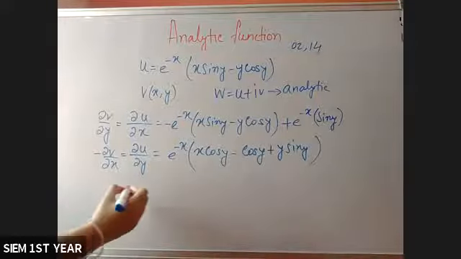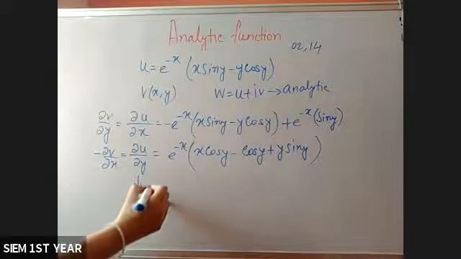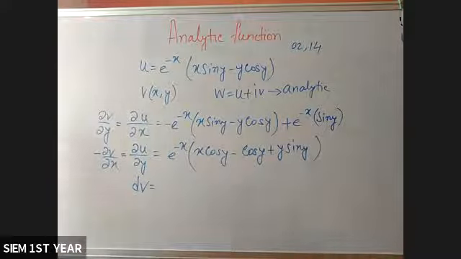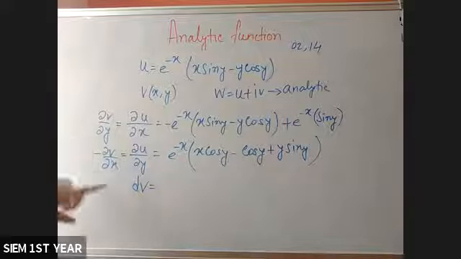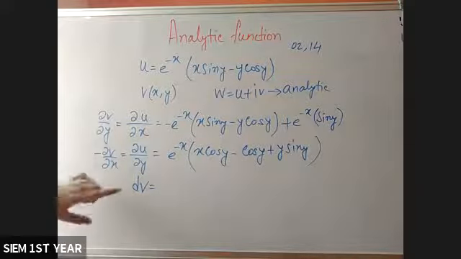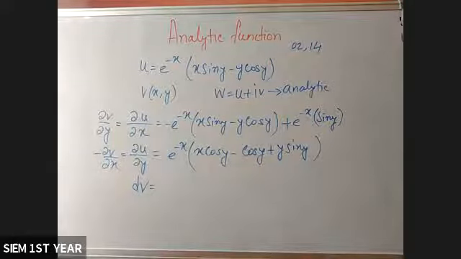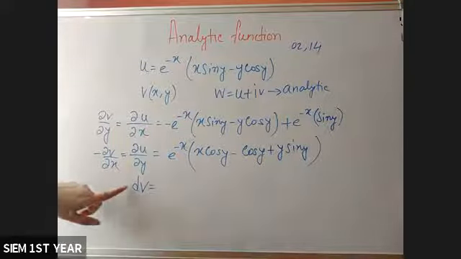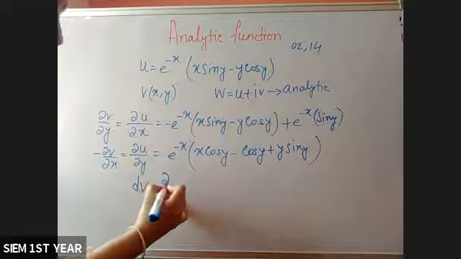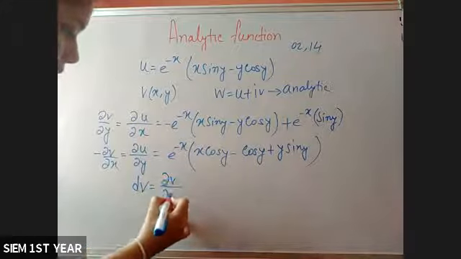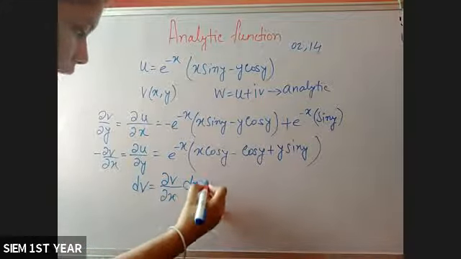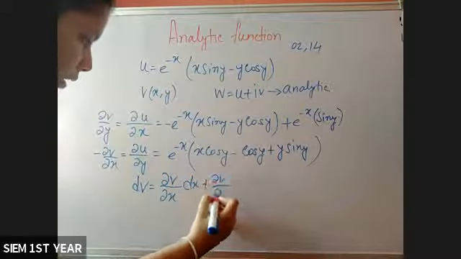So the formula is dV is equal to... we can't directly find the value of V. First you have to find dV, then after integrating this we will get the value of V. So dV is first derivative del V del x into dx plus del V del y into dy.